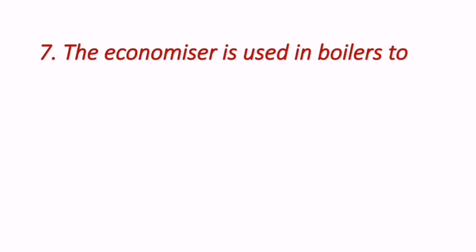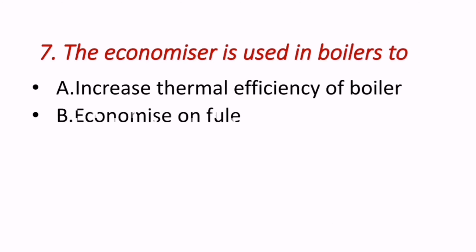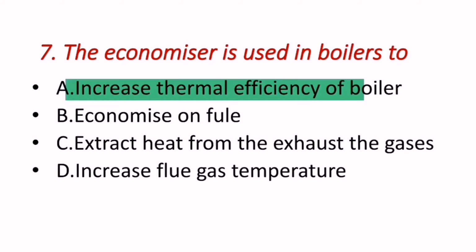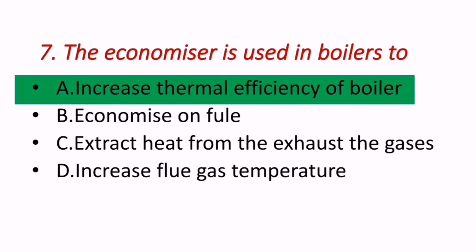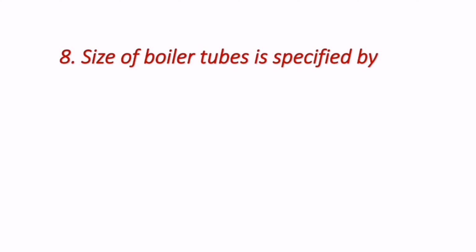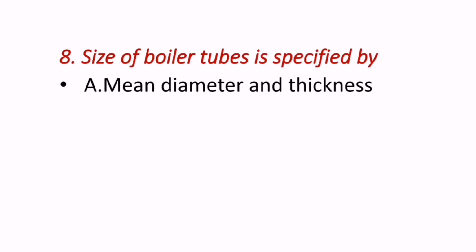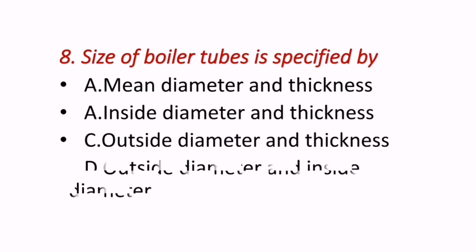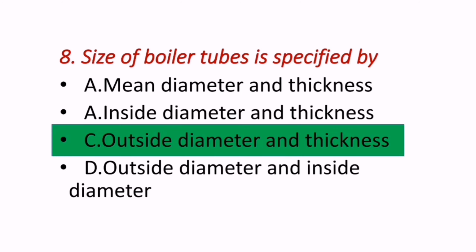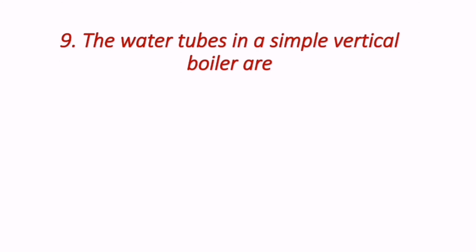Next question reads, the economizer is used in boilers too. What is the function of economizers? So the function of economizer is to increase thermal efficiency of boiler. Next question reads, size of boiler tubes is specified by. Size of boiler tubes is specified by outside diameter and thickness.